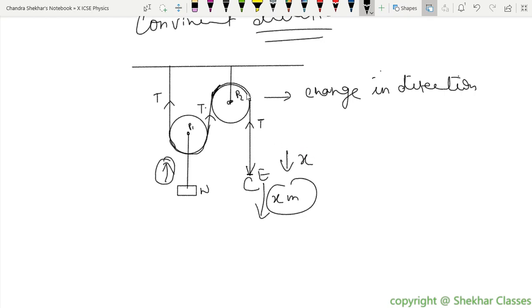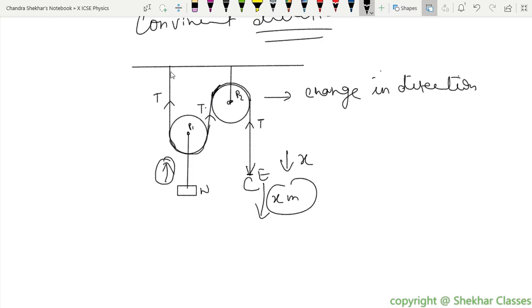See, if it is moving 1 meter down, this will move half meter up, because you can see here. Can you see? If it moves 1 meter down, then it will only move half meter up. If it moves 2 meter down, it will only move 1 meter up. If it moves x meter down, then it will move only x upon 2 meter up. Understood?